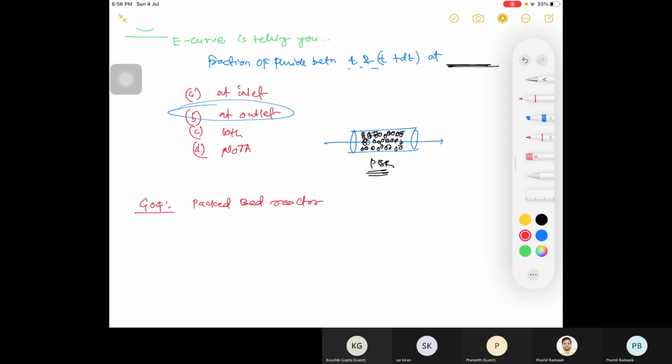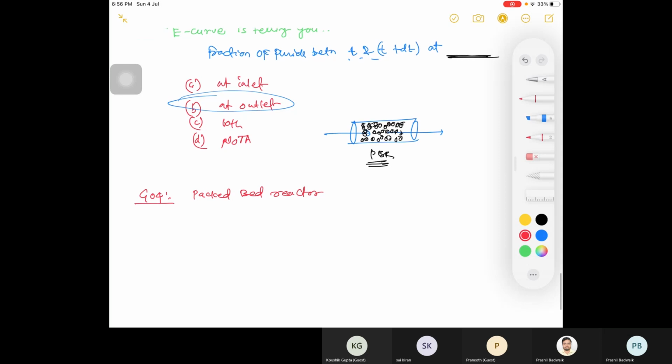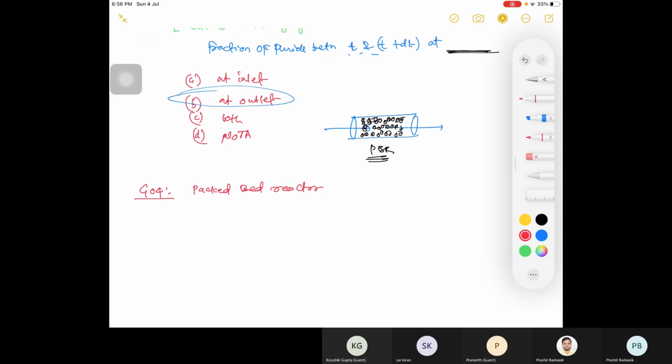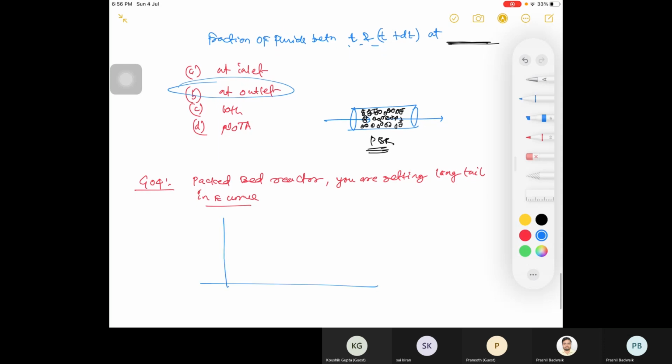Okay. So a packed bed reactor is given. You assume it as a PFR. A packed bed reactor is exactly similar to that, but in order to increase your surface area and your residence time, you are putting packings there. And in that packed bed reactor, you are getting a long tail in the E-curve. So I'll explain what a long tail in the E-curve is. This is your E-curve. This is your long tail, you can say. Exponential decay, and this keeps coming continuously. This is your long tail.